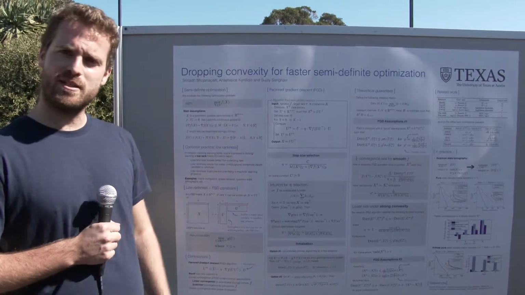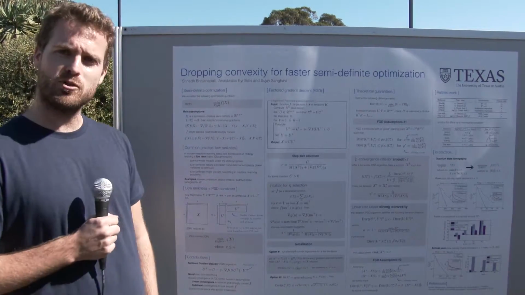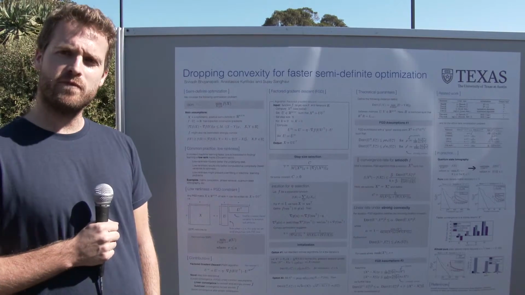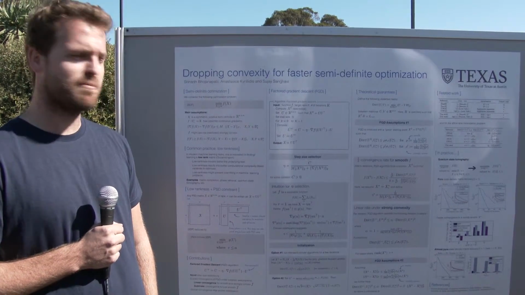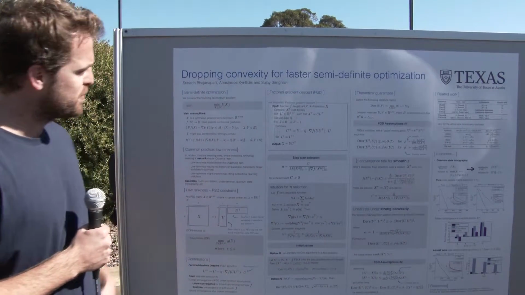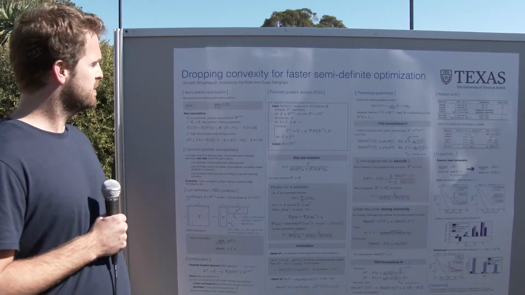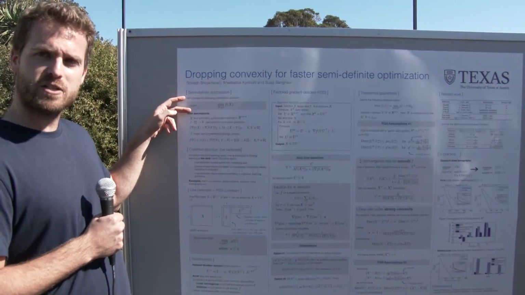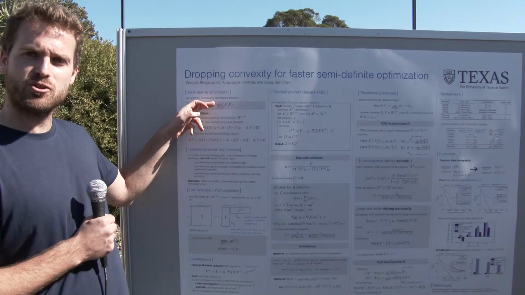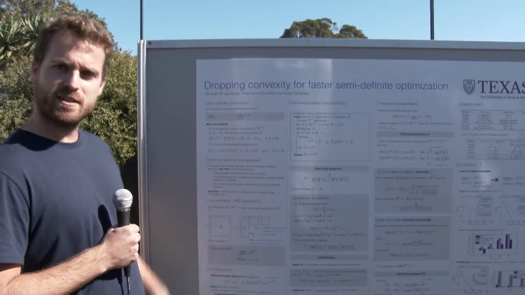My name is Anastasios Kyrillidis, and on this poster I'm going to talk about dropping convexity for faster semi-definite optimization. The problem we are looking at is the following. Consider the following convex problem where we try to minimize a function f subject to PSD constraints.